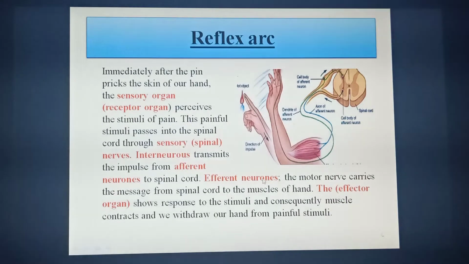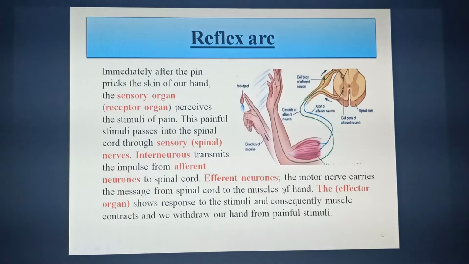The efferent neuron, that is the motor nerve, carries the message from the spinal cord to the muscle of this hand. When this hand receives the thermal painful stimulus, the hand is the receptor organ. And in the second event, the withdrawing of this hand, the hand again acts as the effector organ.